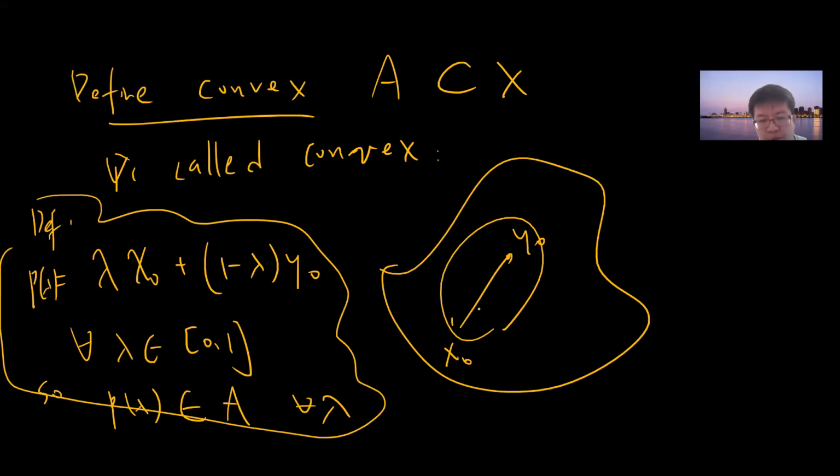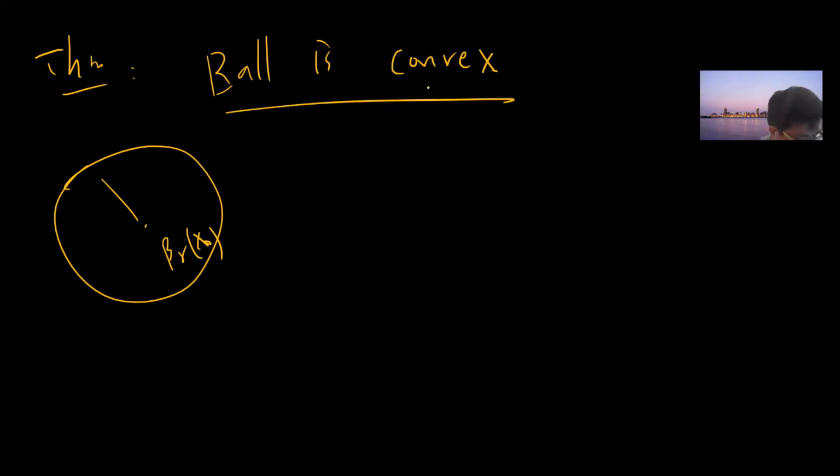Geometrically it just means that you pick any 2 points, then this line must fall into the set. So you see these two, right? If this is A, this is not convex, because if you pick this point, then this line will not be in A. Okay, so theorem, exercise: the open ball B_r(x0) is convex. This should be viewed as a simple exercise, so check it by yourself.